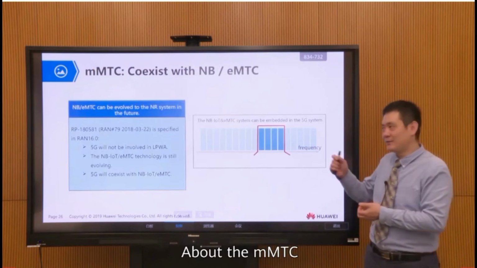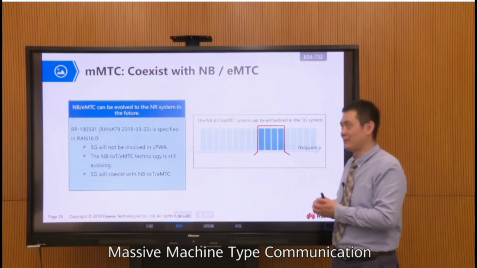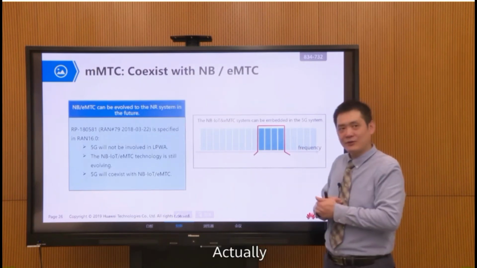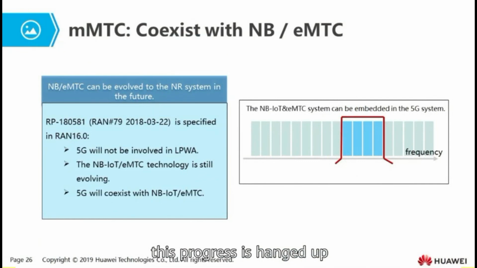Another is mMTC, massive machine type communication. Actually, this progress is hung up in release 15 and release 16. That is to say, in release 16, 5G will not be involved in LPWA, low power wide area. This will continue again after release 17 and later.